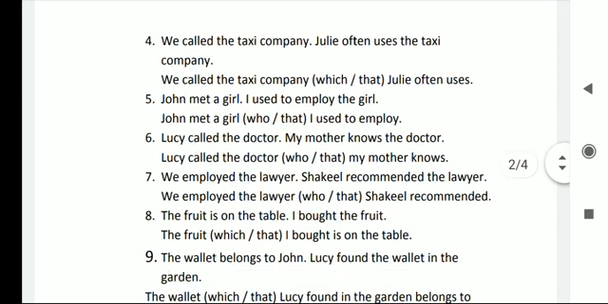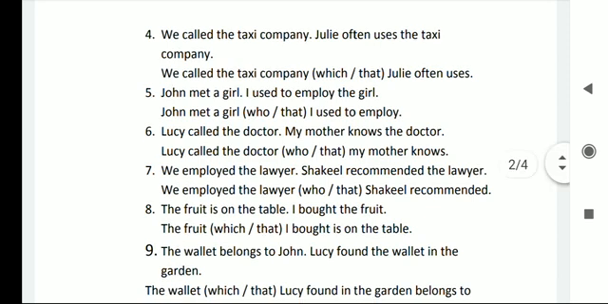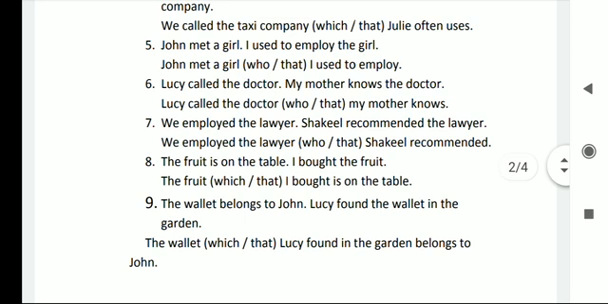Number 5. John met a girl. I used to employ the girl. John met a girl who I used to employ. Number 6. Lucy called the doctor. My mother knows the doctor. We can write like this: Lucy called the doctor who my mother knows. Or we can say that my mother knows.